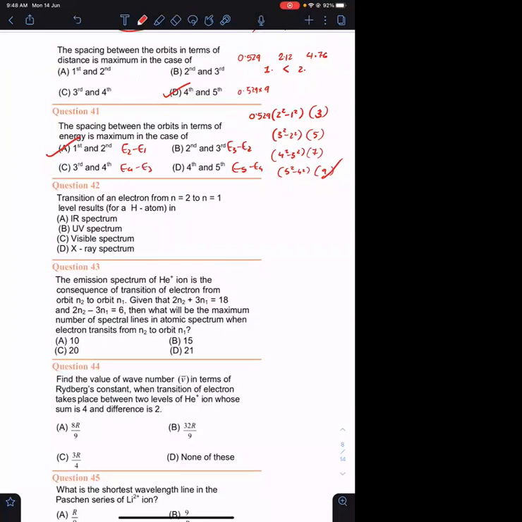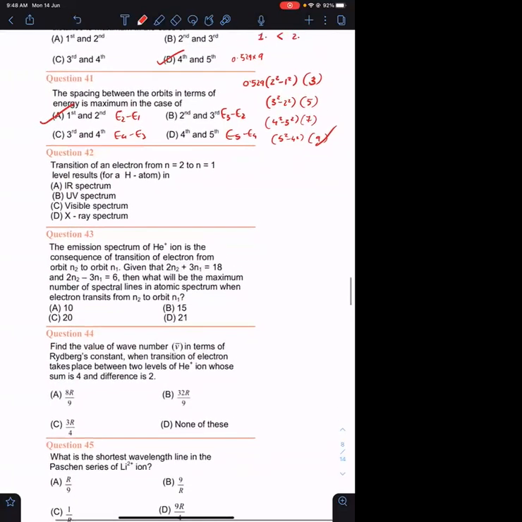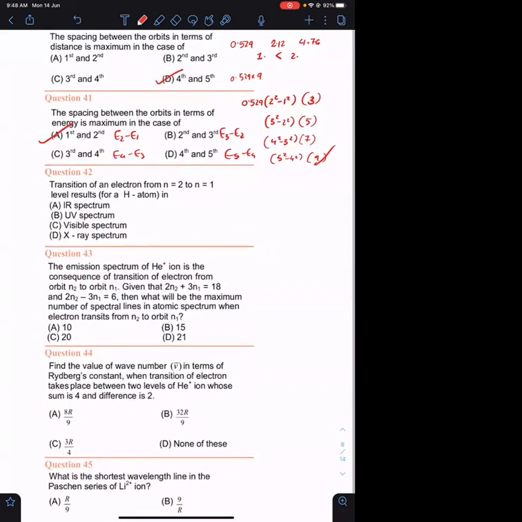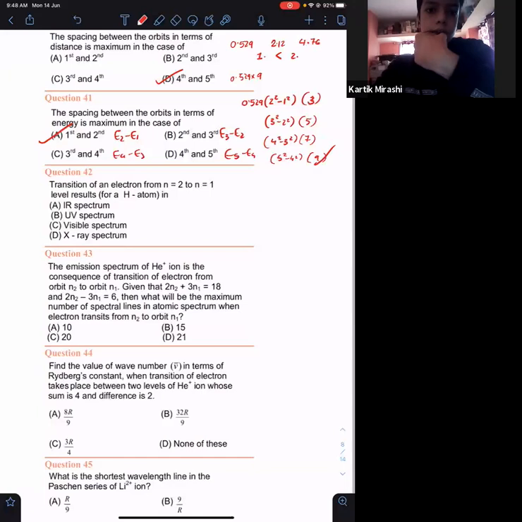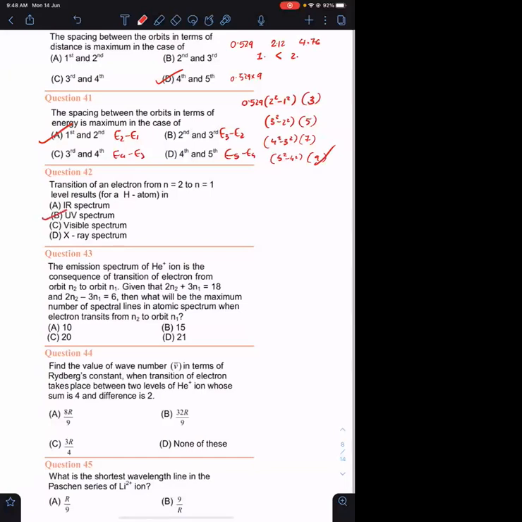There is a transition from n equals to 2 to n equals to 1. Hydrogen spectrum का question है ये. N equals to 2 to n equals to 1. So it falls in which region? Lyman region? Lyman series? Ultraviolet. Lyman series belongs to UV region, option B.